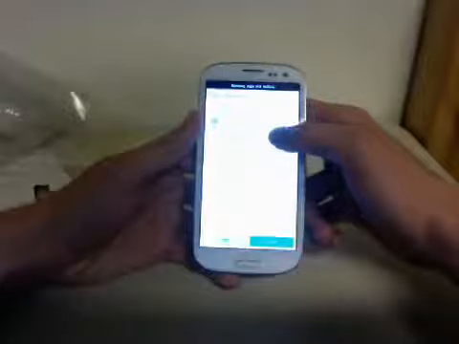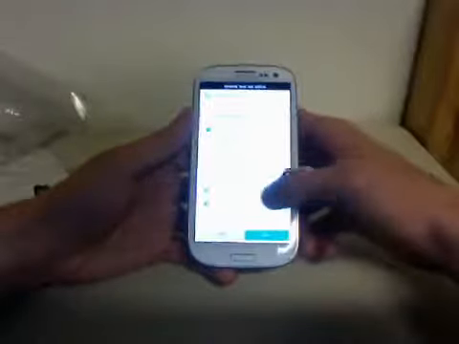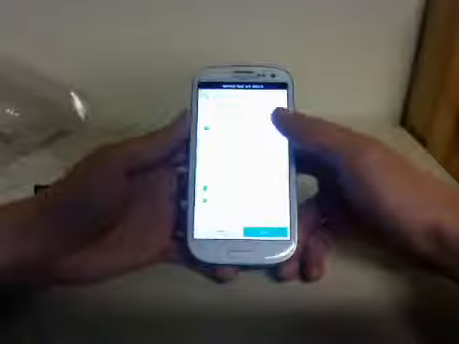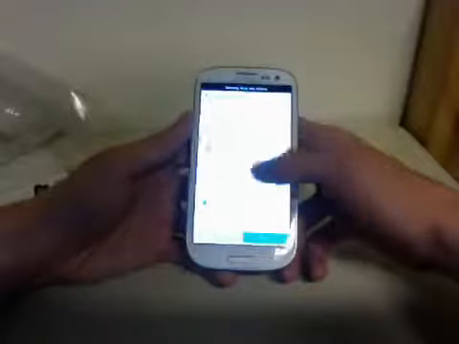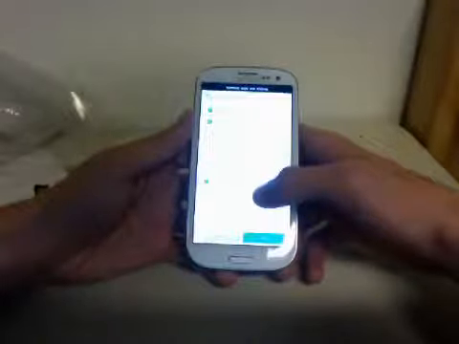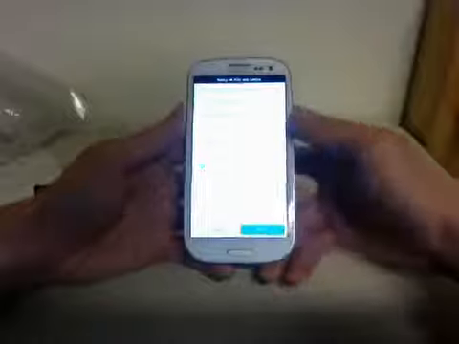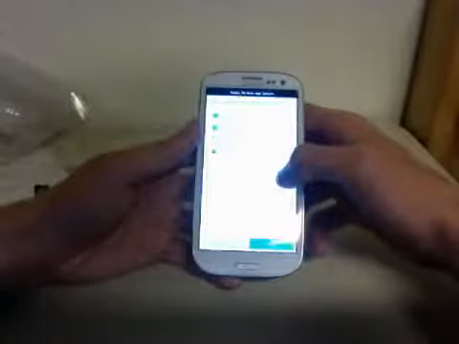Voice recorder. Some S4 stuff in here. And that should do it. Wait, that's memo. Yeah, that's fine. And here's some Galaxy S4 apps. Won't need that actually.